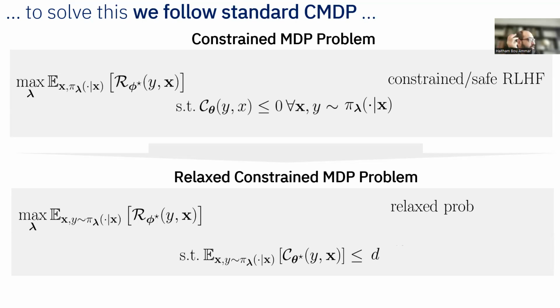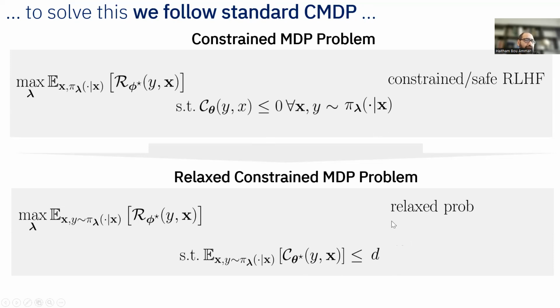So what really happened is that I went from the standard RLHF to a constraint RLHF by introducing my constraint model. I think this should be C theta star, but regardless of that, just assume you have a model. Now you said you wanted this to hold for every X and Y coming from your policy, but that's hard because it has to hold for every X. So we further relax that and say we want the constraint to hold on average, in expectation, to be less than some parameter D, which we introduce.